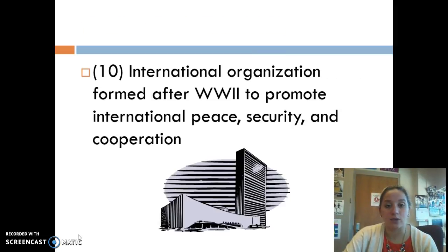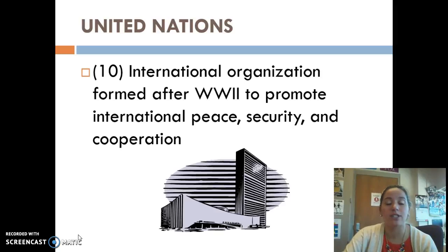Next is the international organization formed after World War II to promote international peace, security, and cooperation. This is known as the United Nations. This is similar to the League of Nations, but remember, the League of Nations didn't really go anywhere after World War I because World War II began. So now the United Nations is put in place, and we will talk about that at the end of our unit.